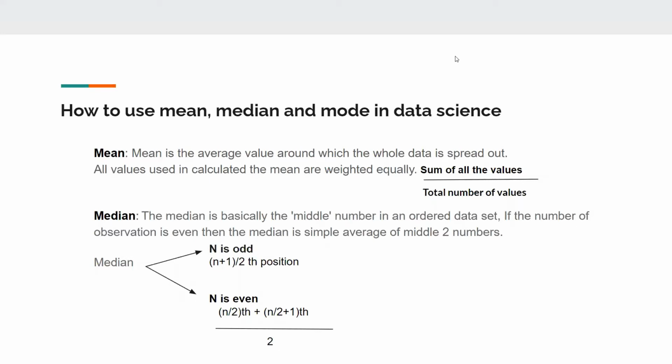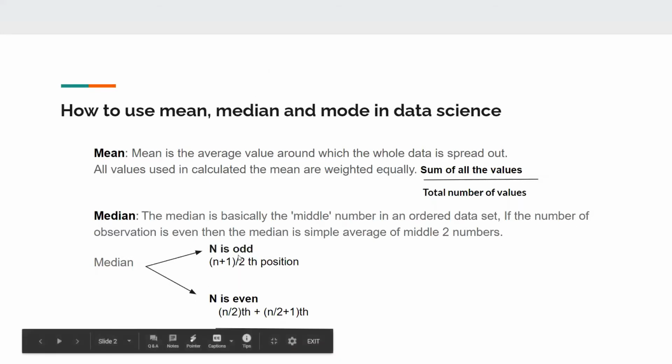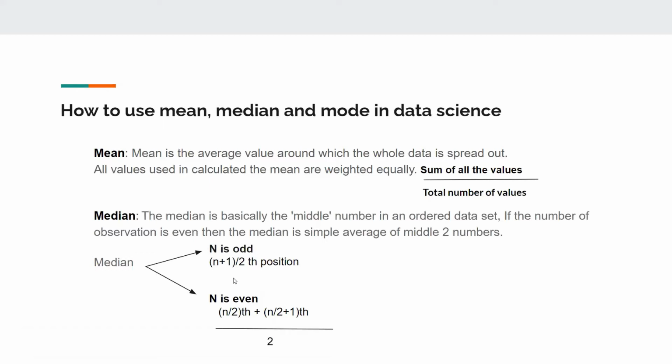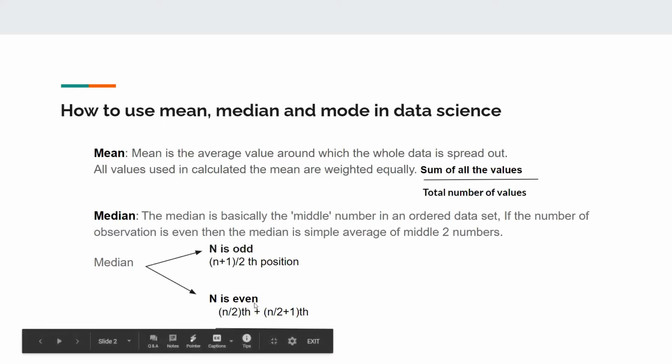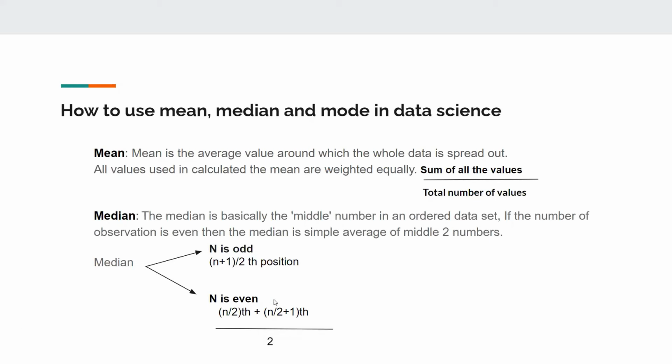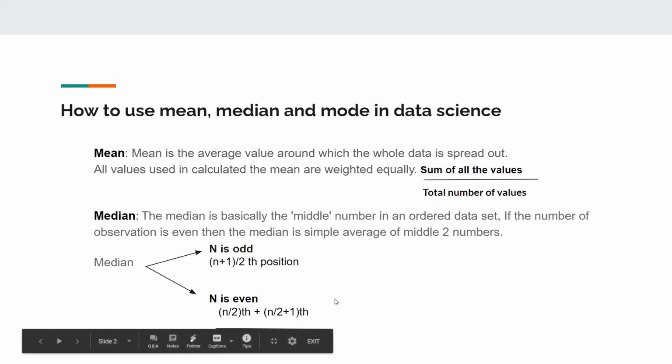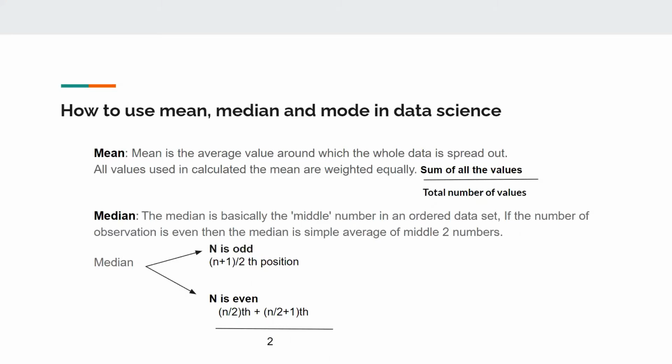Okay, so here is the formula, that if n is odd, then this formula would give us the middle position, and if n is even, n is the number of values, we have total number of values, so this formula would give us the middle two numbers. Okay, so if n is even, we would be calculating the average of the middle two numbers, which would give us the median.